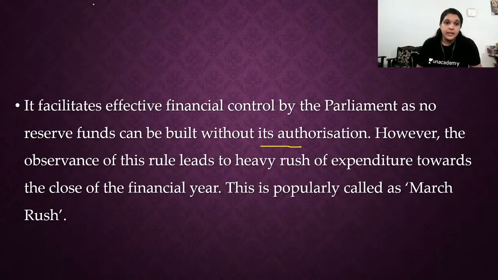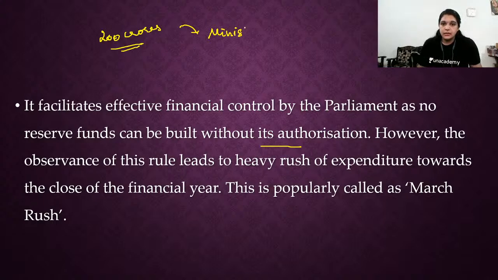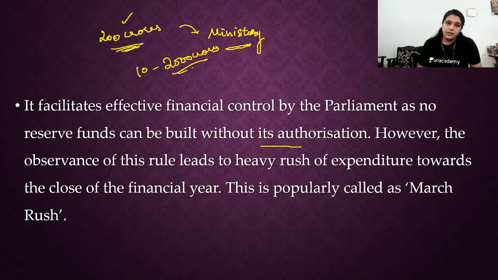What does that mean? If the 200 crores is not given back to the parliament, what happens? The 200 crores remains within the ministry itself. Ministry is nothing but the executive. So the ministry can have their own reserve. So what happens if this continues? 200 crores per year means in 10 years 2000 crores. So the ministry will become independent with their resources. Parliament does not want that.